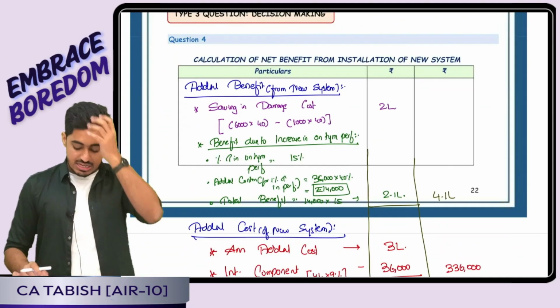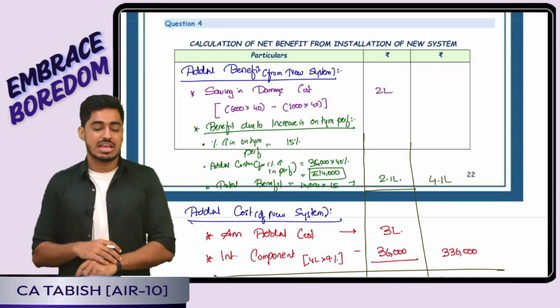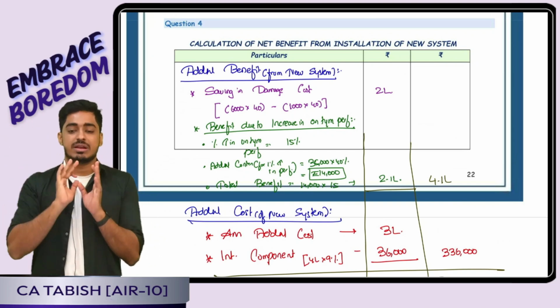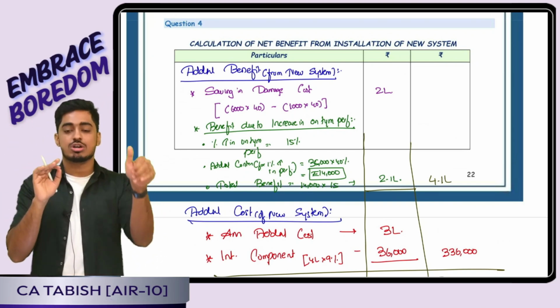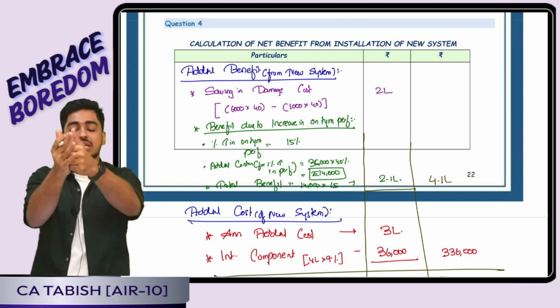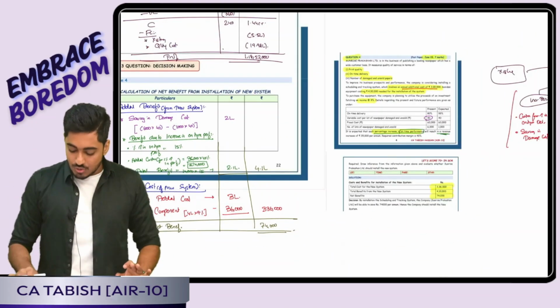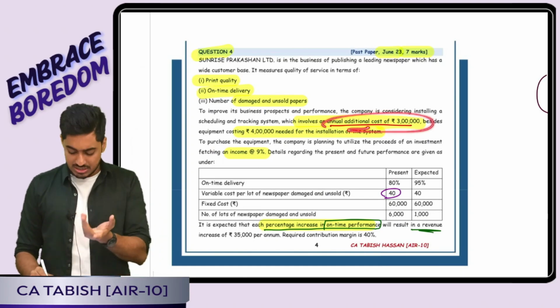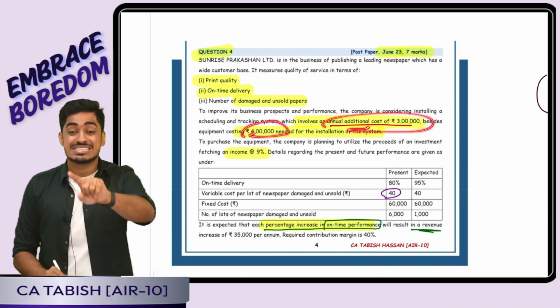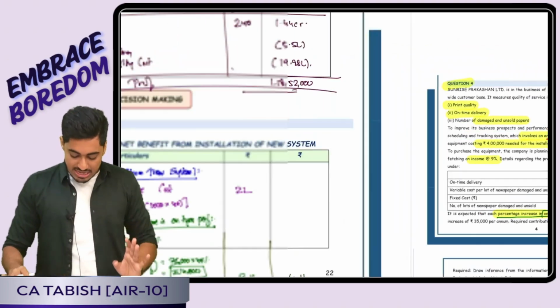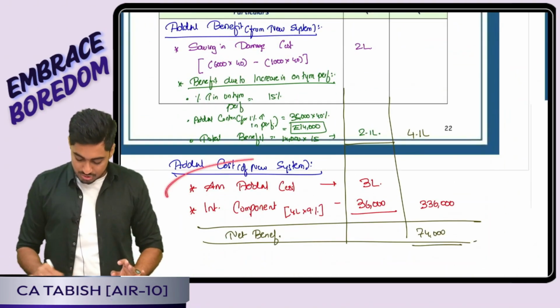Yes, sir. Then comes question number 4, wherein we will have to calculate decision making. If we implement a new system, some benefit I am getting, some cost I am incurring. How much extra benefit I am getting, how much extra cost I am incurring, I will calculate the net benefit. Cost is directly visible. The question is telling 3 lakh extra cost I have to incur, 4 lakh new machine I have to purchase. This is investment. Only the interest component is cost, 9% is cost. I show both the items in cost. Okay, boss, no issues.